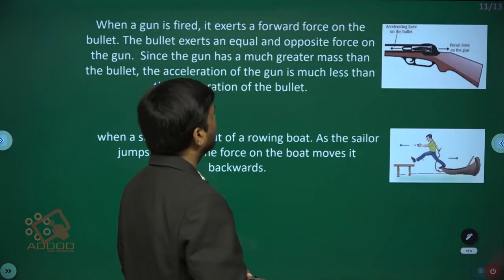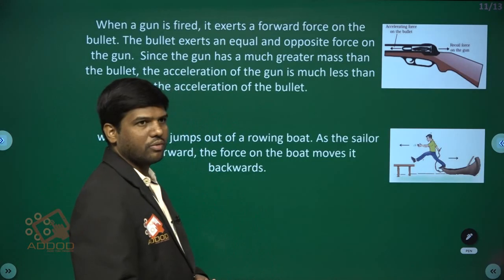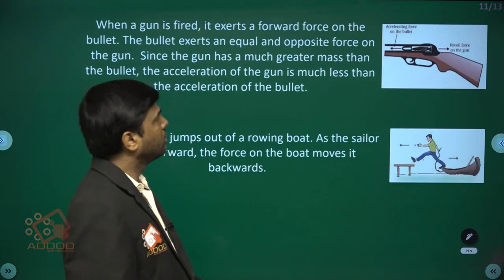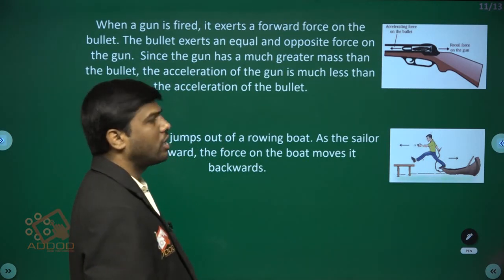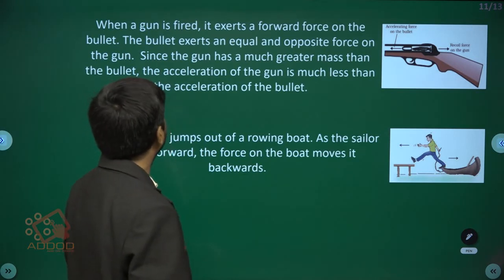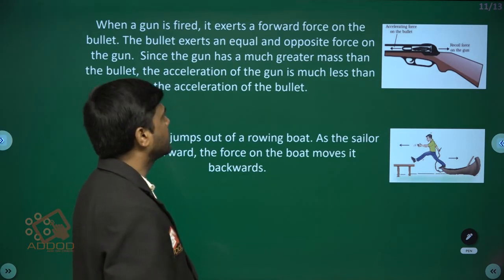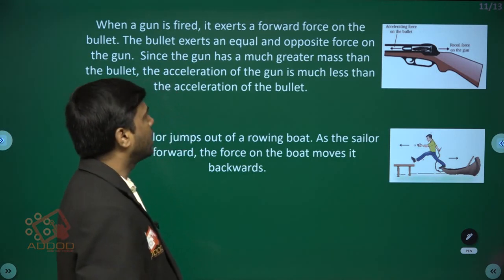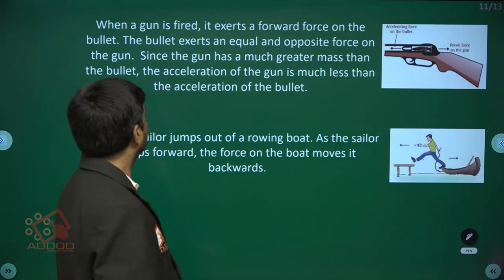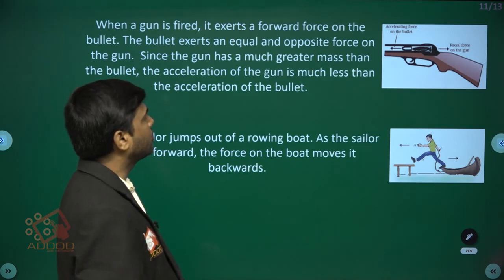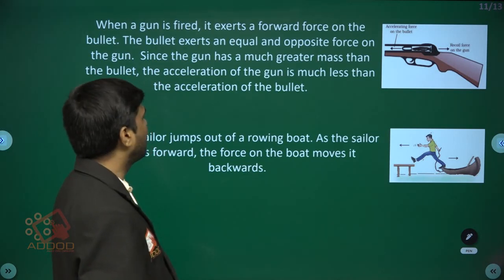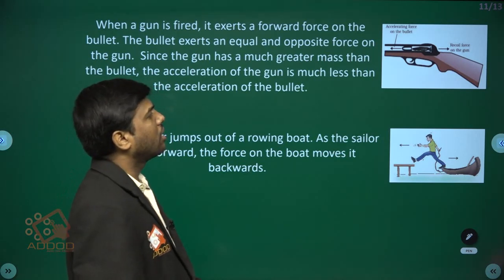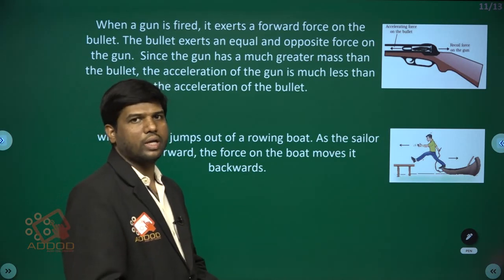So what are the applications of Newton's third law? When a gun is fired, it exerts a forward force on the bullet. The bullet exerts an equal and opposite force on the gun. Since the gun has much greater mass than the bullet, the acceleration of the gun is much less than the acceleration of the bullet. This is called recoiling.